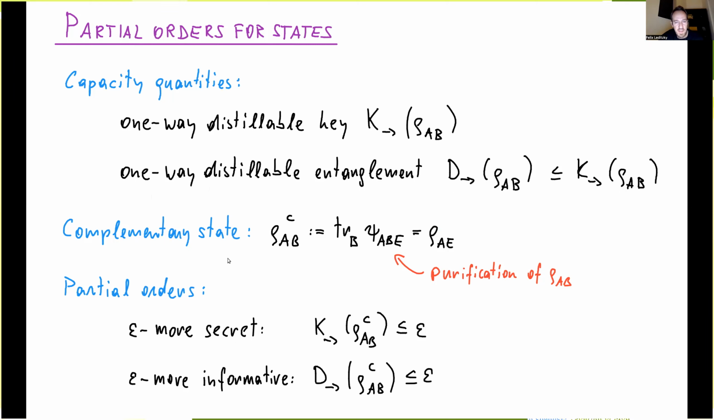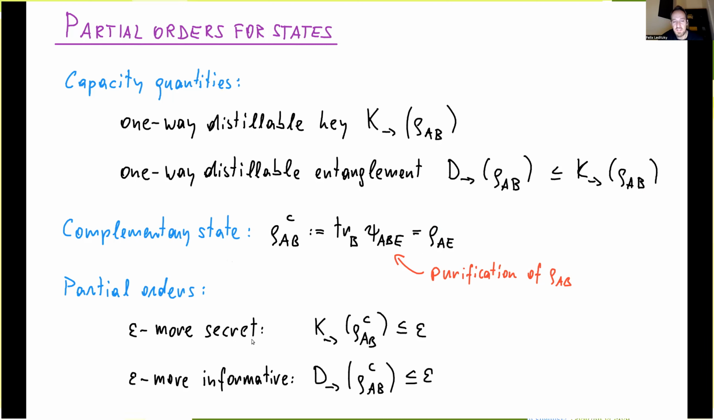Okay. And in order to show our results here, we adopt the somewhat non-standard notation that we call the complementary state rho ABC, just to have the analogy with the complementary channel. But it really is just taking a purification of your mixed state and then tracing out Bob to get a state on Alice and Eve. So this is just rho AE, but we choose this more suggestive notation, maybe. Okay.